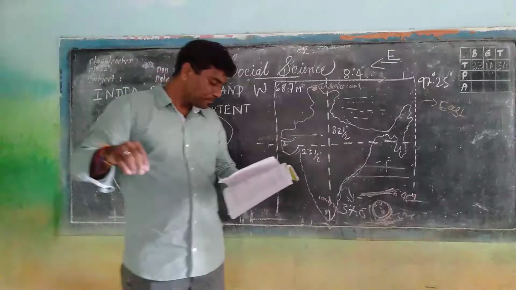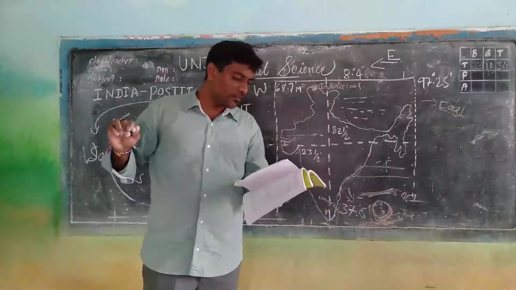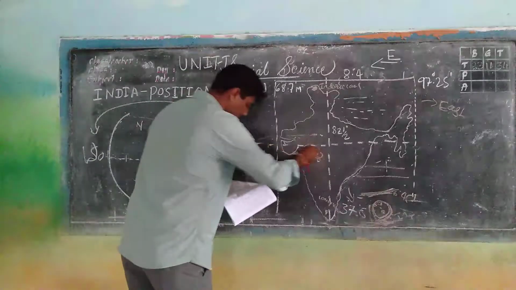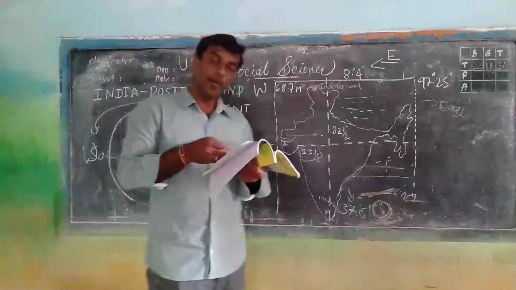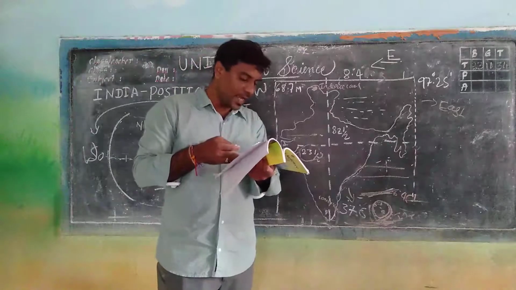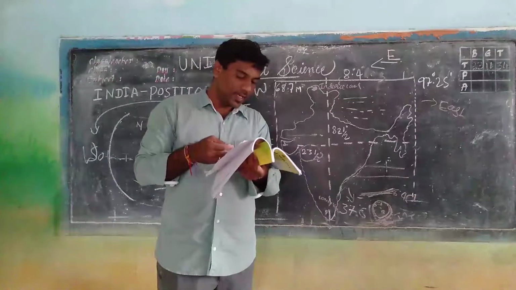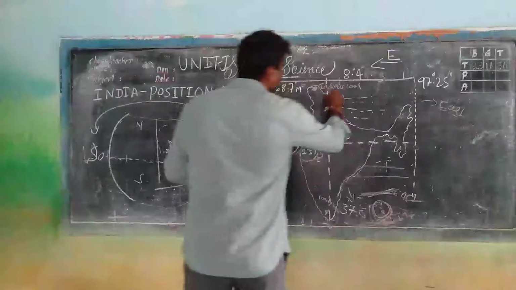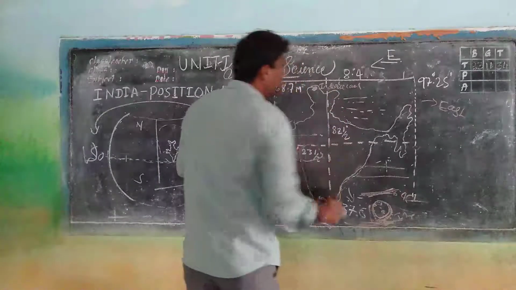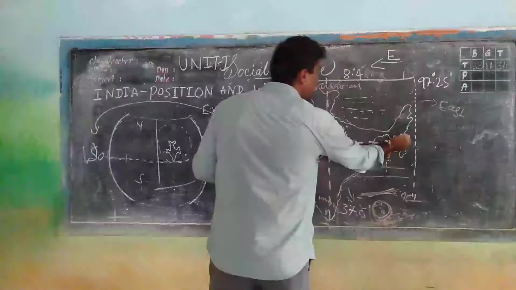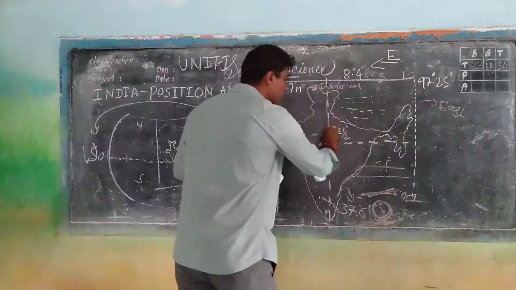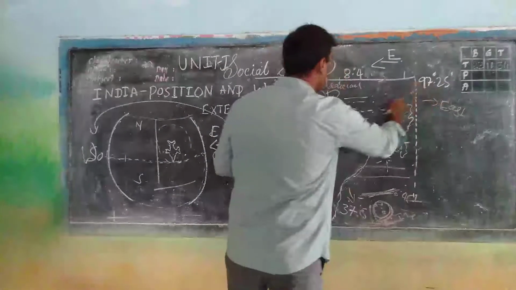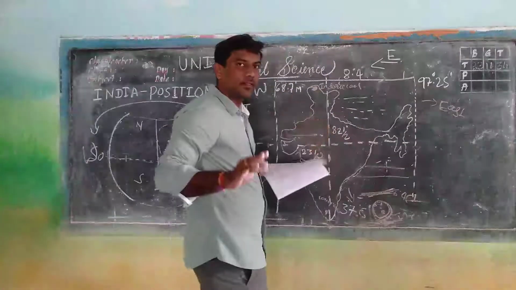That is the Tropic of Cancer, 23 and a half. This passes through the middle of the country, and 82 and a half east longitude is the central meridian of India. This is called the east meridian because from the east side it is the first longitude of India after 97.25.